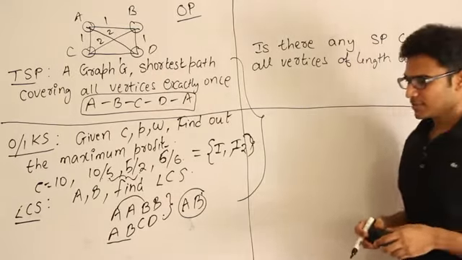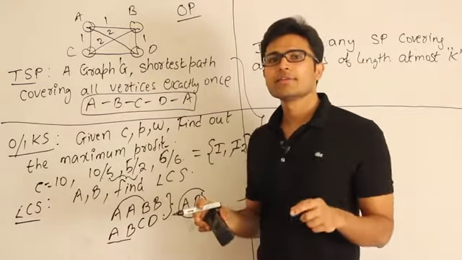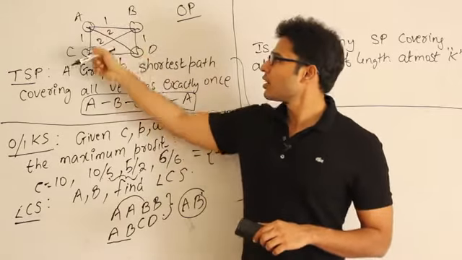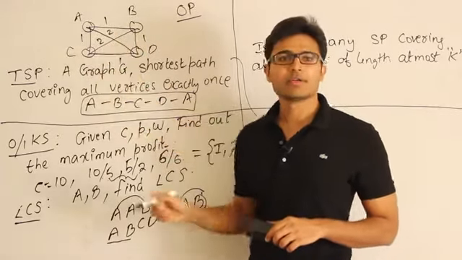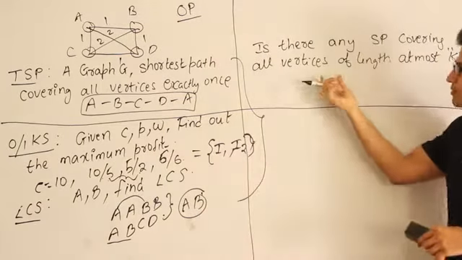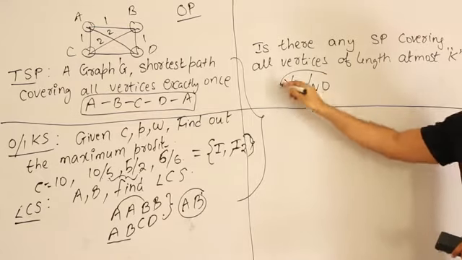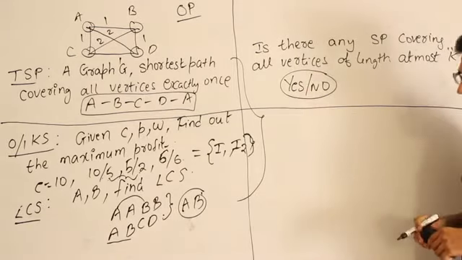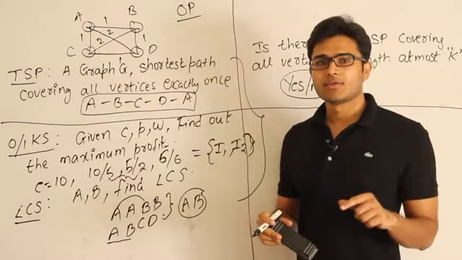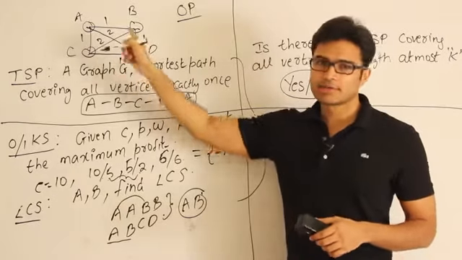What I mean to ask is, in this graph, can you find a shortest path whose length is some value k, and that path should cover all the vertices exactly once. So the answer to this problem is either yes or no, right? For example, I can ask you, is there any path whose length is at most 5 that covers all the vertices exactly once?